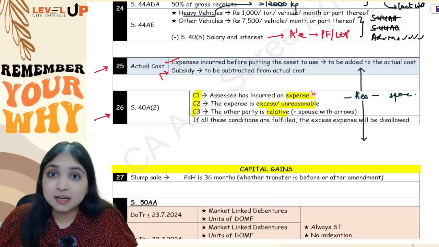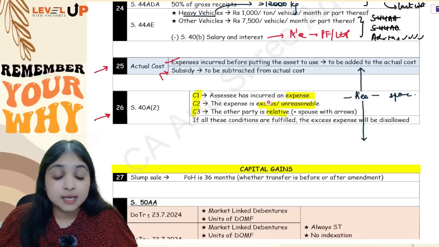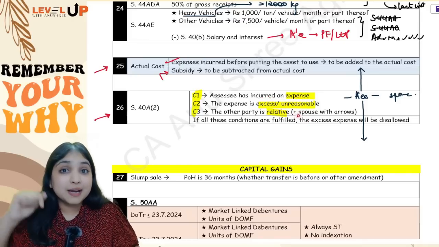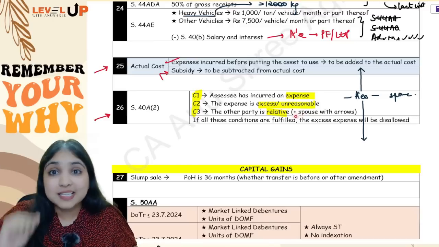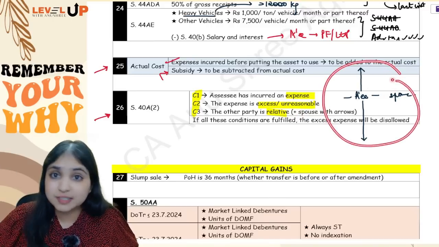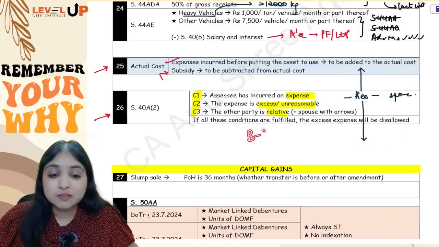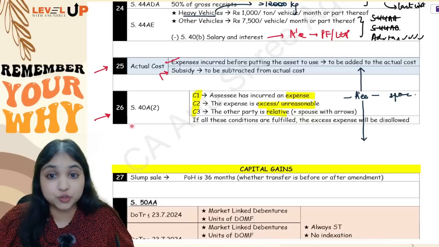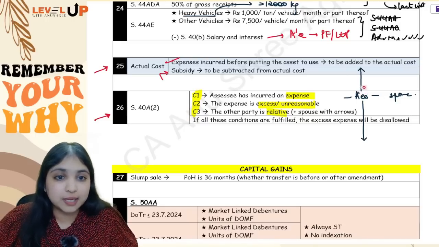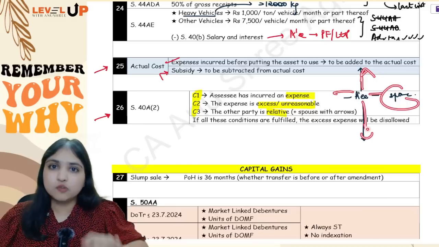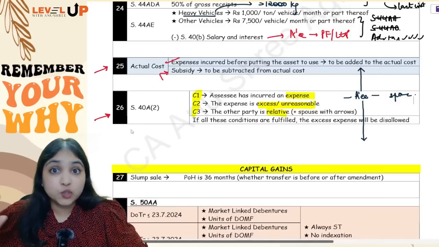See, has assessee incurred an expense? Yes, salary expense. Is the expense excess or unreasonable? Yes, 5,000 is excess or unreasonable. But is it other party relative? Other party is brother-in-law. Is brother-in-law covered over here? No. Is spouse's brother covered in this entire relative discussion? No. So brother-in-law is a very popular adjustment they give over here to confuse you regarding section 40 subsection 2. Remember, relative over here is only plus spouse with arrows. You will not forget. Okay, so these are your 26 adjustments.